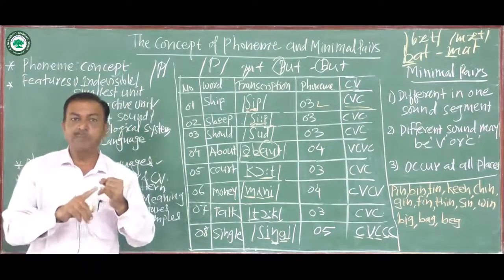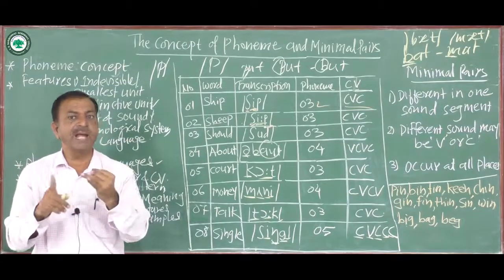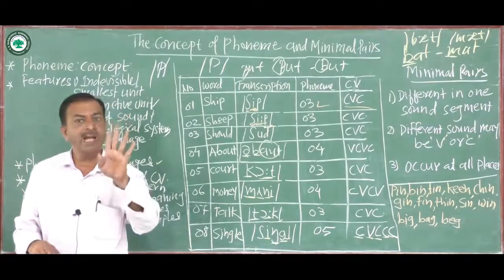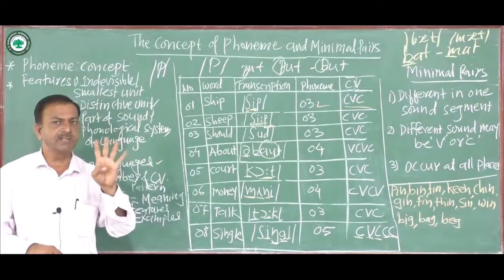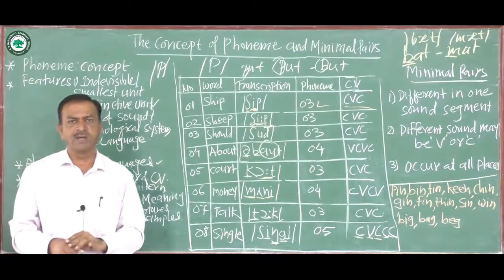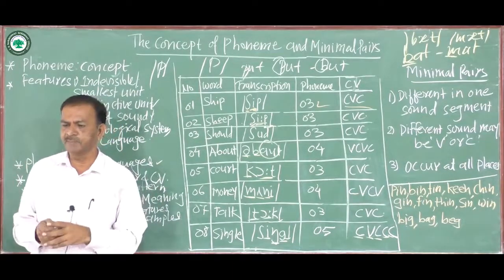But pin and spin are not a minimal pair, because the word spin has an additional sound. Pin has 3 phonemes, and spin, s, p, i, n, has 4 phonemes. So it is not a minimal pair.